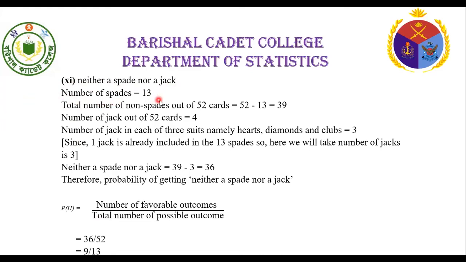The number of spades equal to 13. Total number of non-spades out of 52 equal to 52 minus 13 equal to 39, because here 13 are spades.